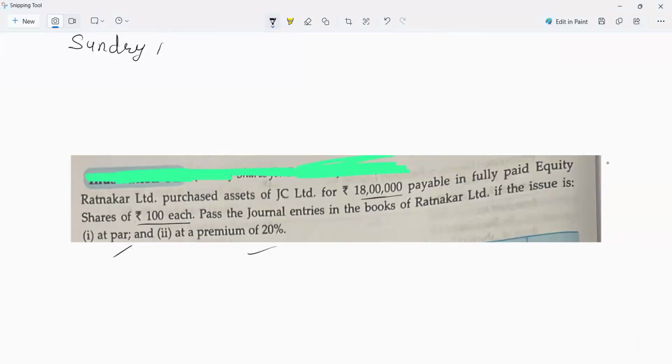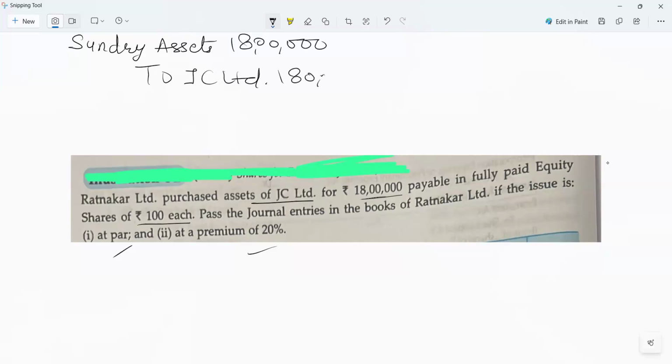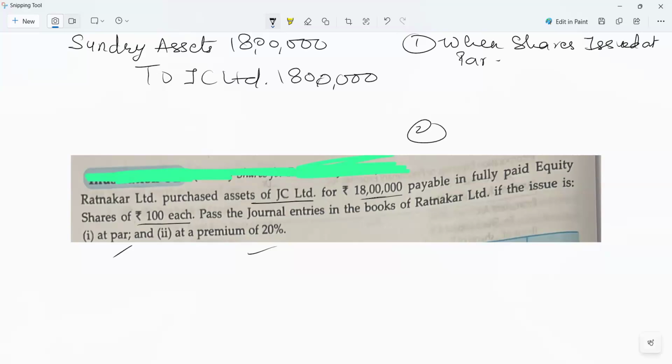First entry will be for the asset purchase. Sundry assets account debit. Who is the vendor? Vendor is JC Limited. So, to JC Limited, 18 lakhs. This was the purchase consideration. And in return, they issued the shares to JC Limited. Very, very simple. So the first case is when shares are issued at par, and the second case is issued at premium.